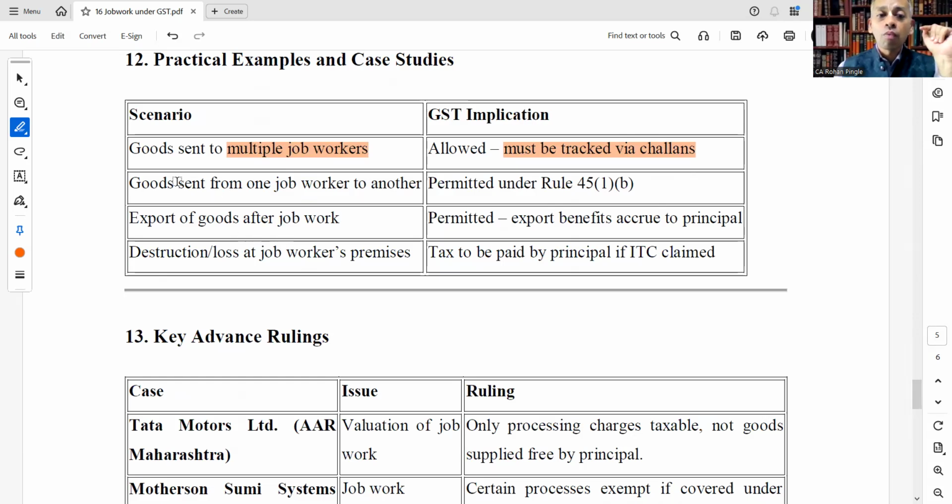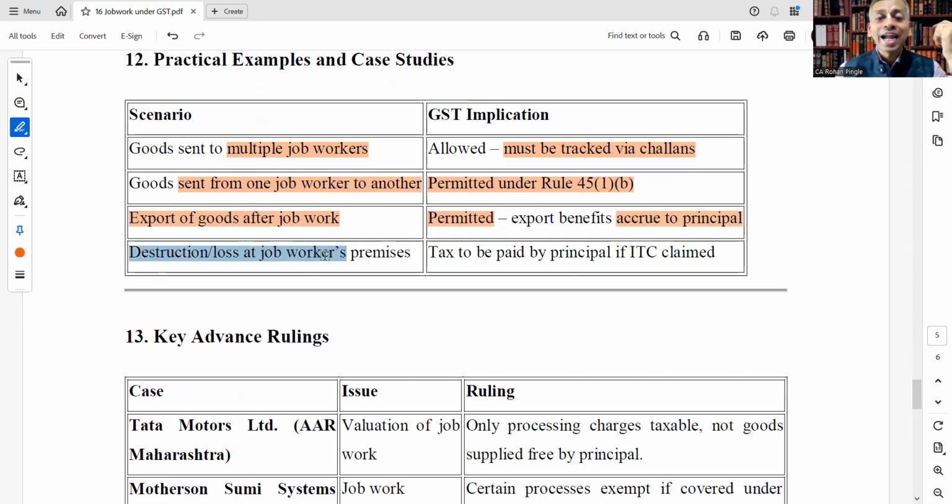Goods sent from one job worker to another is also permitted under Rule 45, Sub Rule 1, Clause B. Export of goods after job work is also permitted. Export benefits accrue to whom? Of course, to the principal, because the ownership lies with the principal.